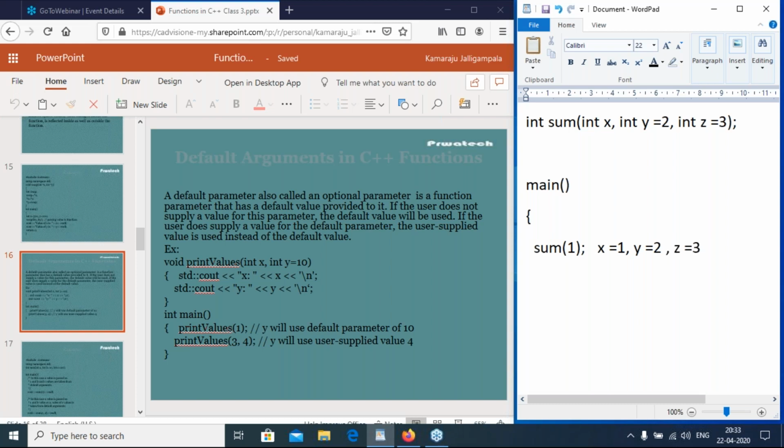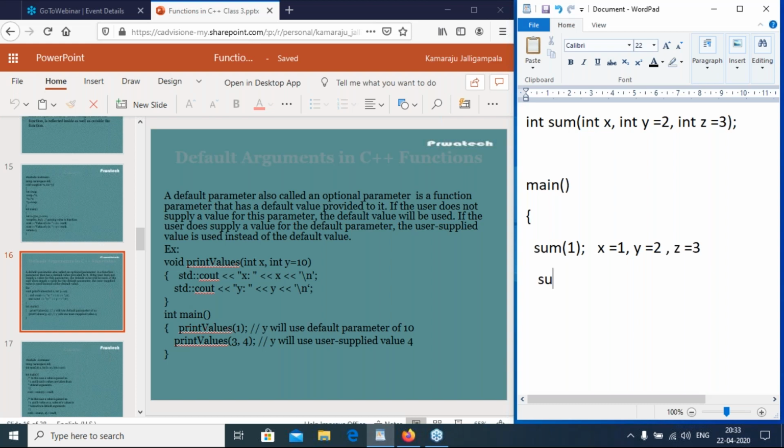Clear, right? If you are passing only one parameter, since I already defined default parameters in the function declaration, it automatically takes the default parameters.